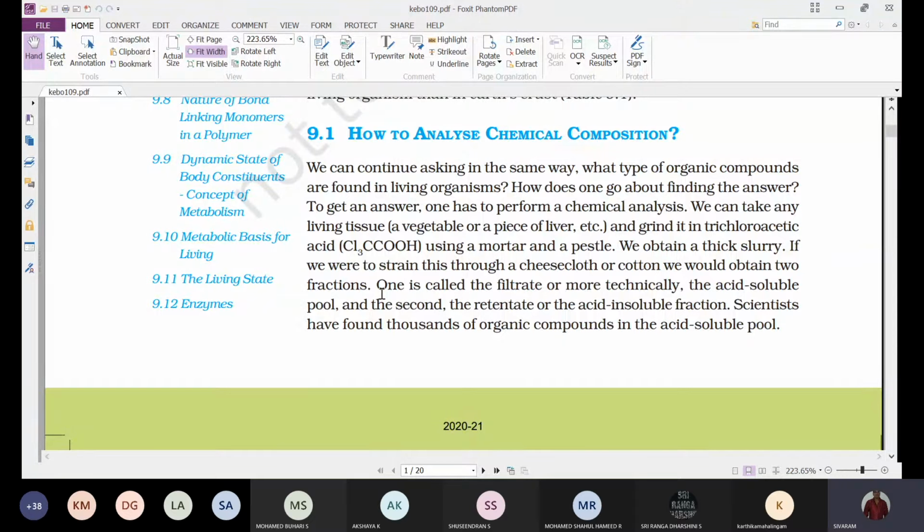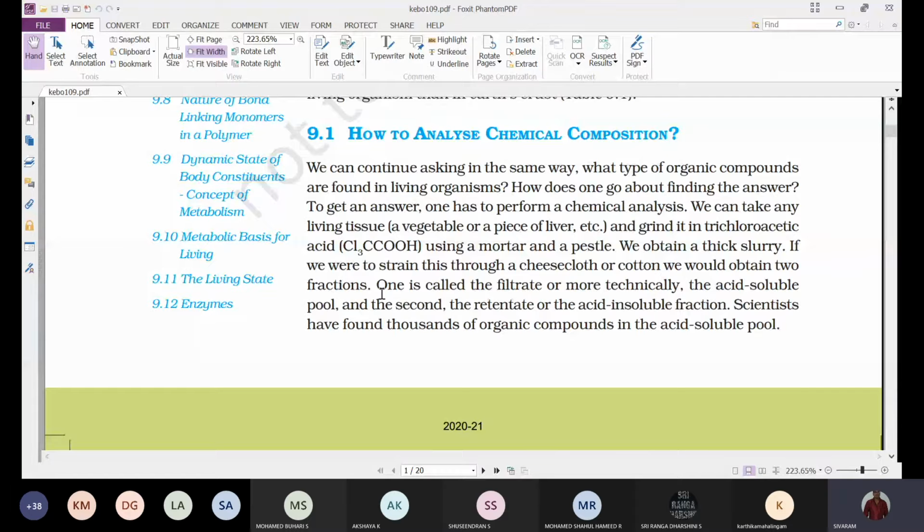That means whatever fluid is filtered through the cheesecloth and collected in the conical flask is called the filtrate or acid soluble fraction, and whatever chemicals are not filtered through the cheesecloth and remain above it, we call the retentate or acid insoluble fraction.